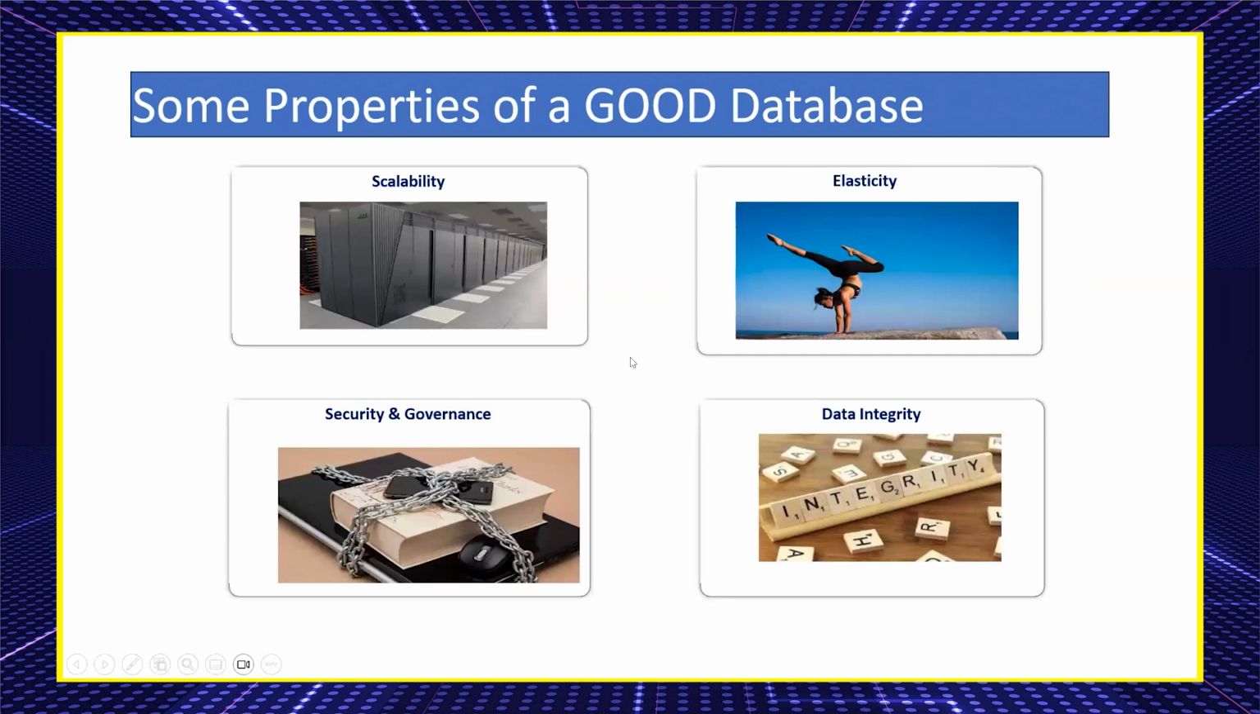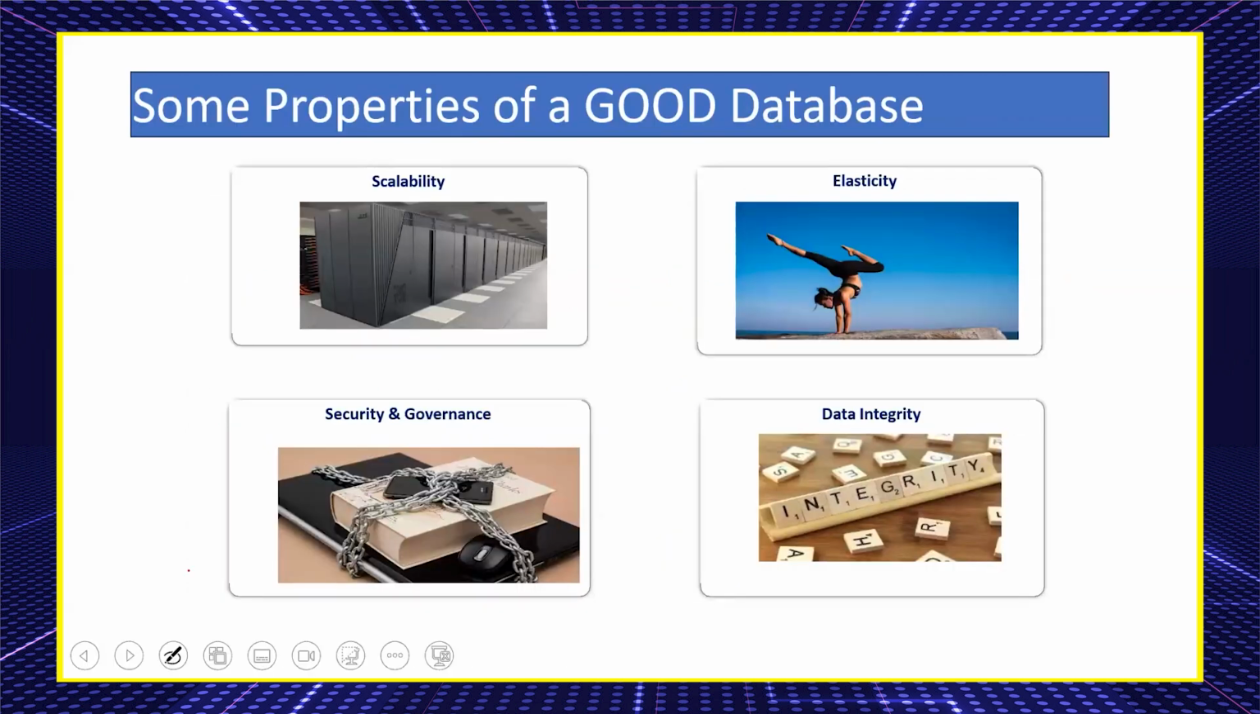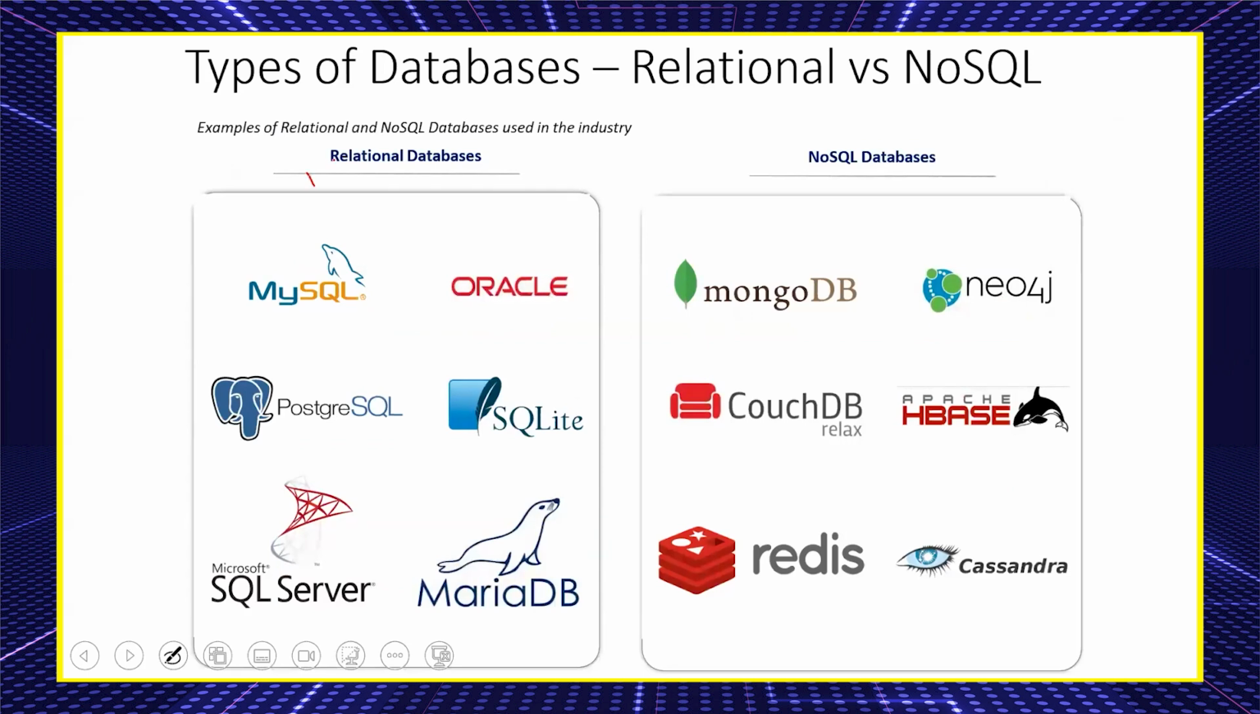Okay, some good properties are elasticity, scalability, security, and integrity. So, types of database. We have two types of databases. What are those? Relational database and NoSQL. Simple: relational and non-relational. NoSQL database is nothing but non-relational.